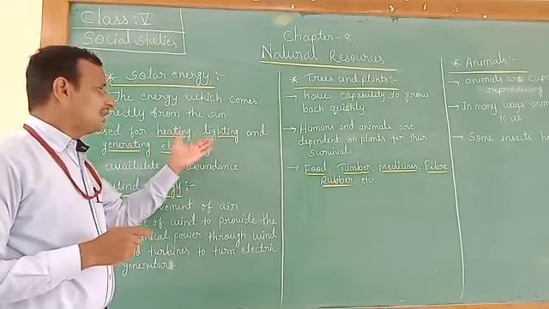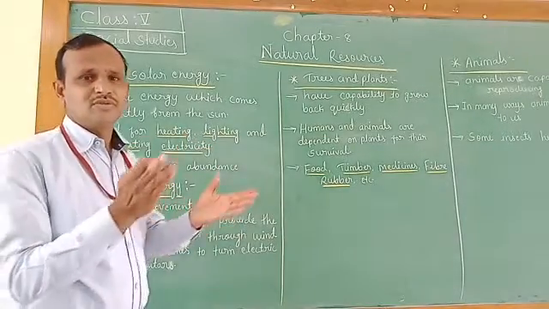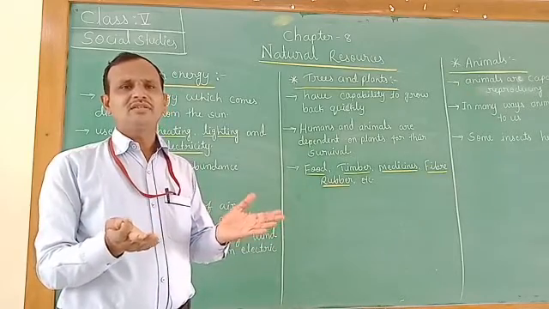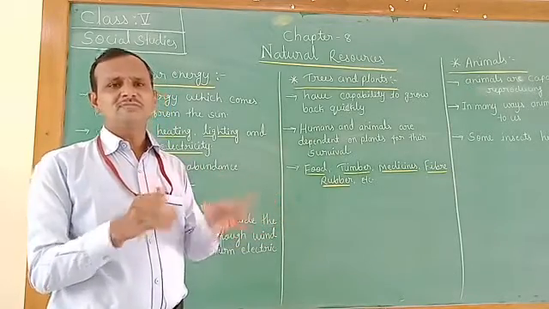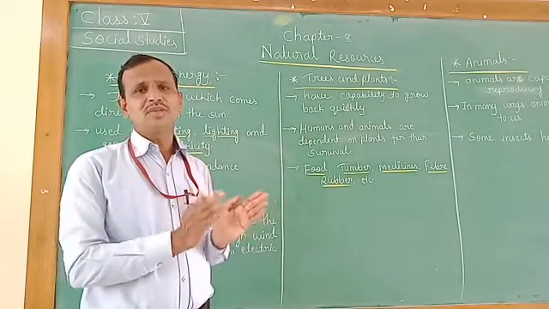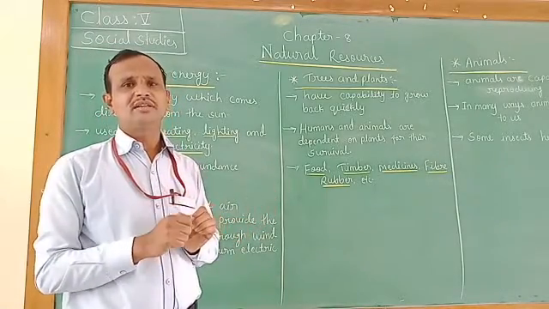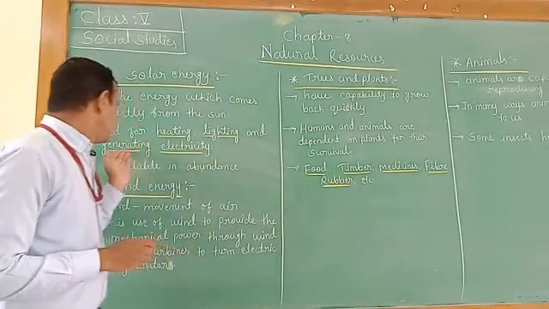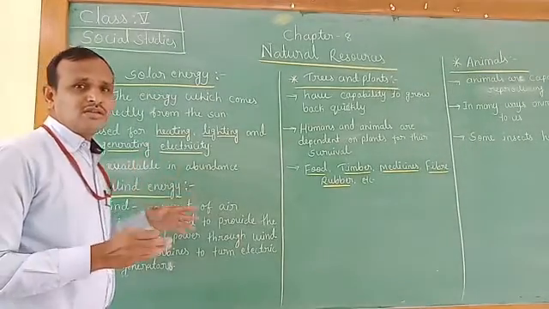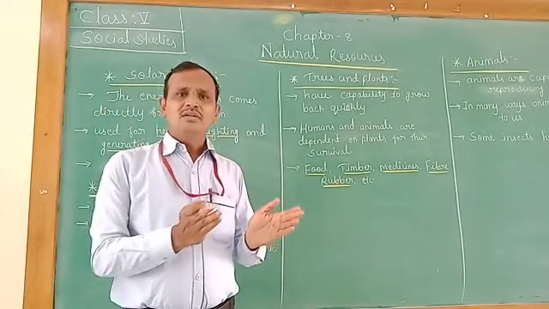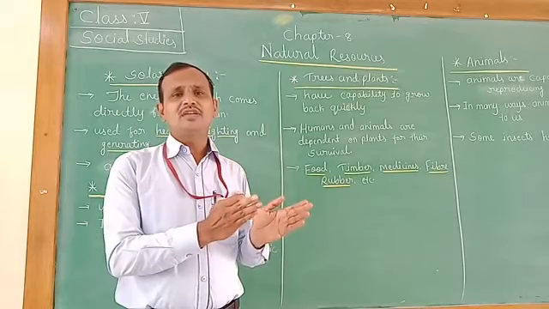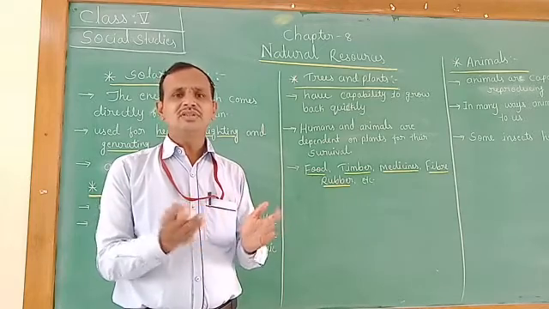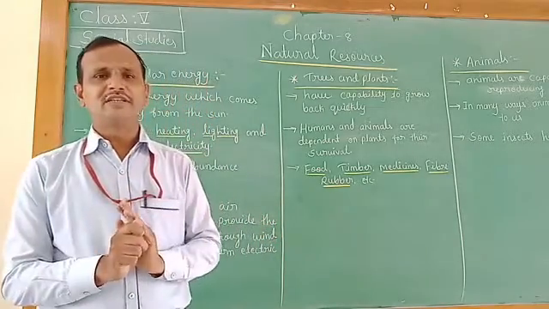And lighting: you have seen in the city the solar green signals while you are riding vehicles. Those signals are working from the solar energy. The solar lights are lighting from the solar energy. And generating electricity: we can get electricity from the solar energy also. Some places are using electricity generated from the solar energy.